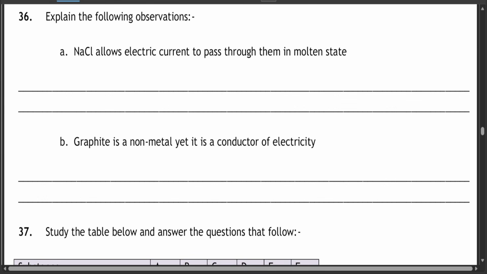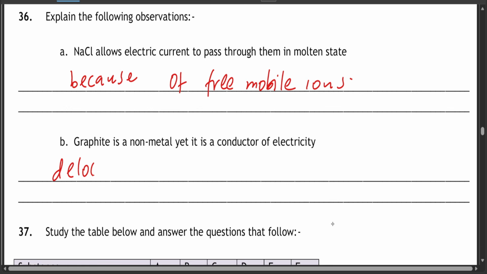Question 36. Explain the following observation. Sodium chloride allows electric current to pass through it in molten state. This is because of the free mobile ions in molten state. Graphite is a non-metal, yet it is a conductor of electricity because it has delocalized electrons.